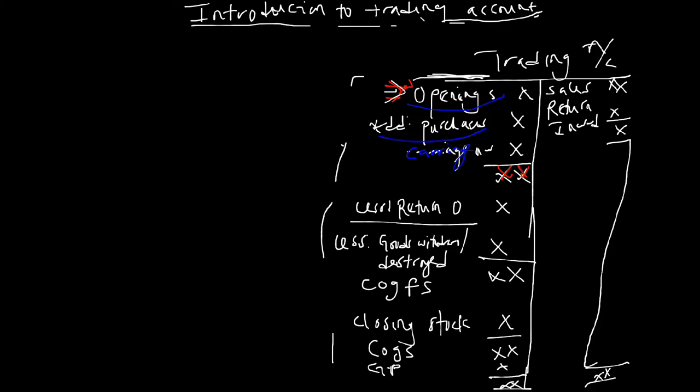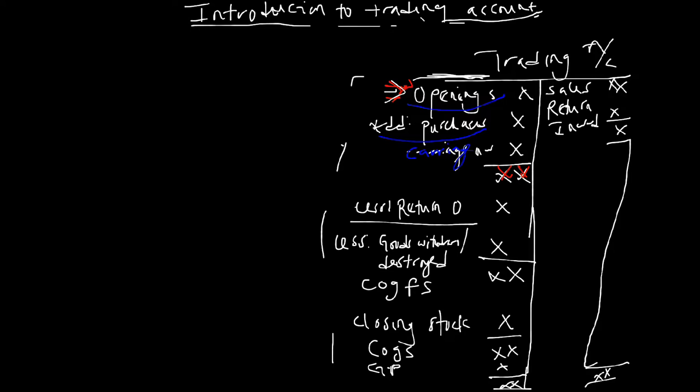Why do we have to less return outward here? What's the meaning of return outward? Let me define what return outward is. Return outward are the damaged goods that are being returned to where they were purchased from. Damaged goods, bad goods that we need to return back to where they were purchased. That's what we mean by return outward.